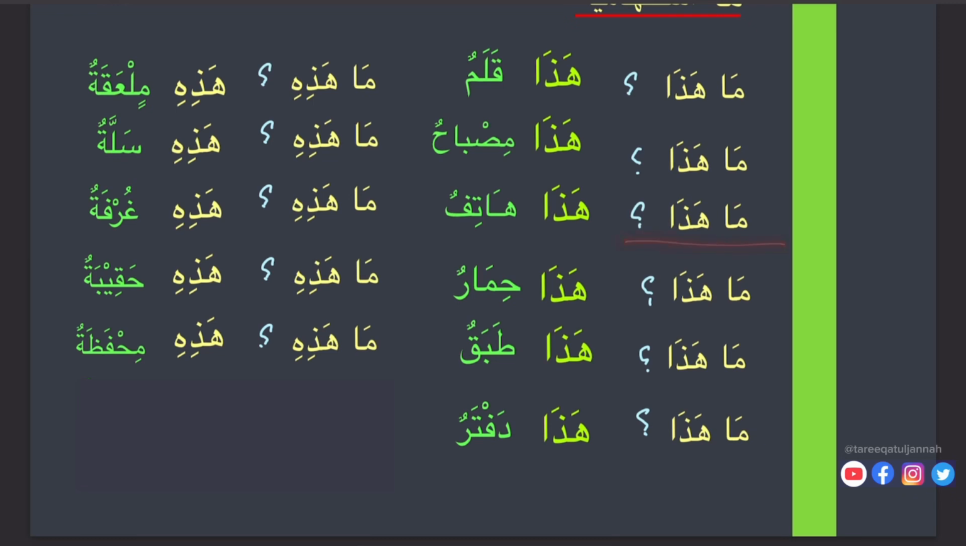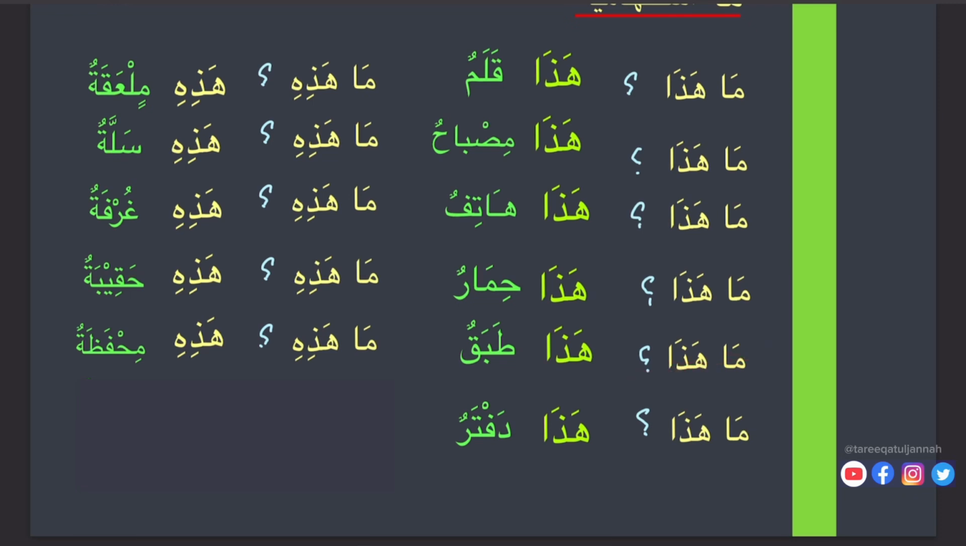Ma hada? Hada hatifun. This is a phone. Ma hazihi? Now here we see hada is for masculine, hazihi for feminine. Hazihi ghurfatun. This is a room. Ma hada? Hada himarun. This is a donkey. Ma hazihi? Hazihi hakibatun. This is a bag.